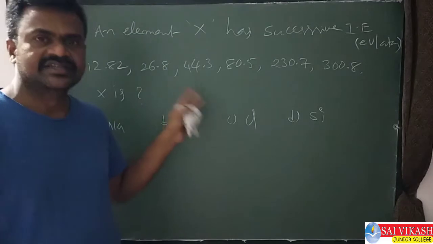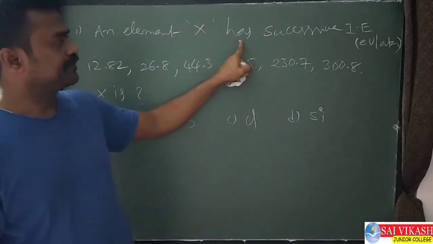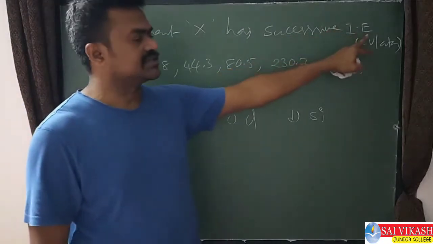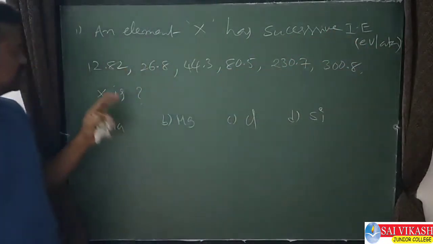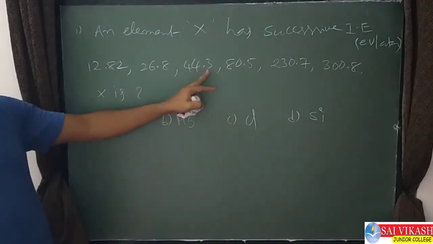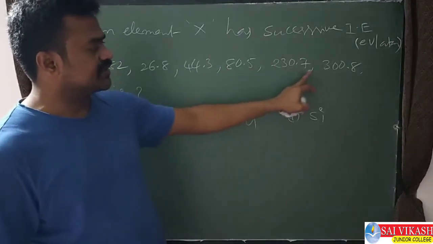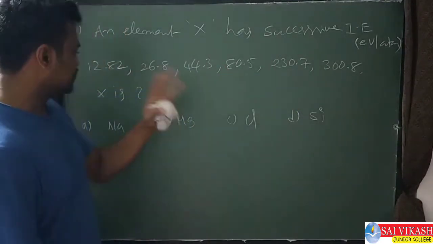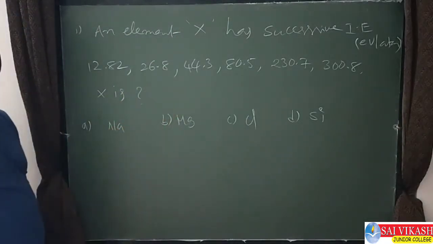Well, see, the next model question is: an element X has successive ionization enthalpies in electron volt per atom units of 12.82, 26.8, 44.3, 80.5, 230.7, 300.7 respectively. Then X is the element they are asking.